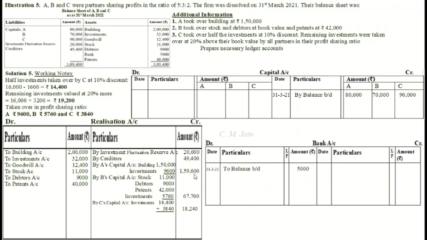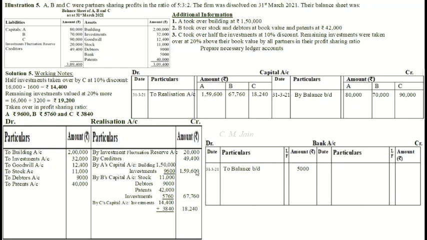Now, where will these amounts get transferred? These will get transferred to capital account. Which side? Debit side. So in capital account, debit side, we will write to realization account.